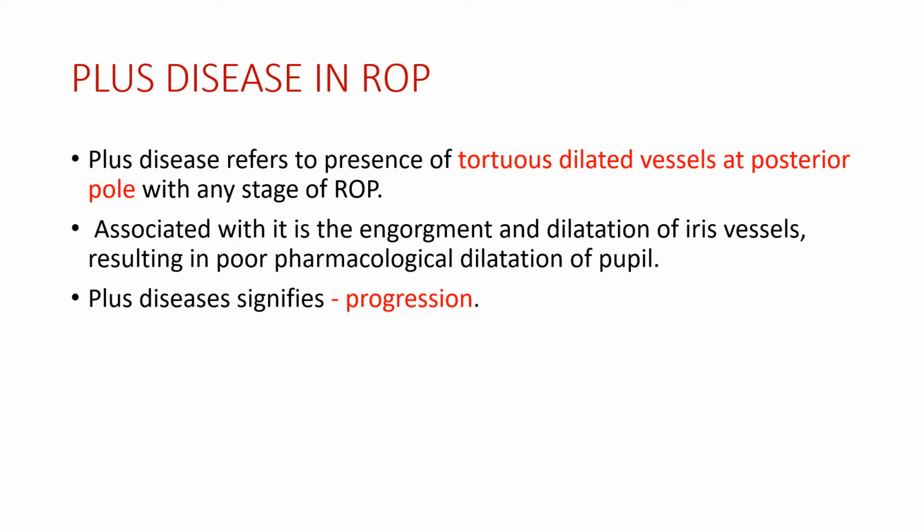So plus disease refers to presence of tortuous dilated vessels at the posterior pole with any stage of ROP. So basically, presence of tortuous dilated vessels at the posterior pole is what we call plus disease. It is associated with the engorgement and dilatation of the iris vessels, resulting in poor pharmacological dilation of the pupil. And presence of plus disease means progression of ROP.